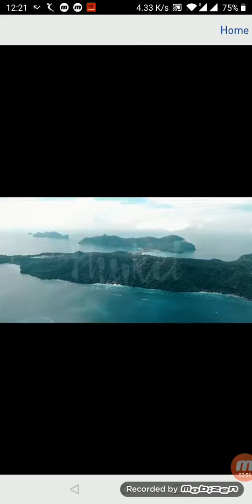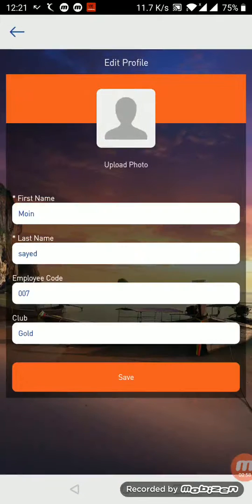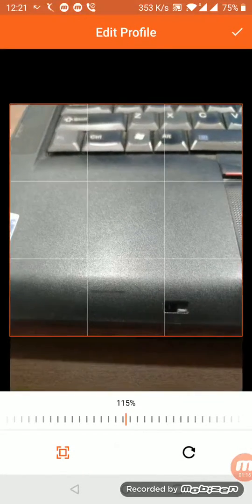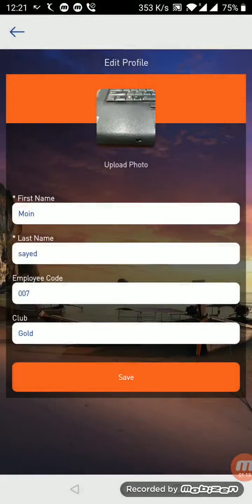When to exit this video, you just need to click on home, which will be redirecting you to the edit profile in the app where you can edit your details and click a photo or detailed profile pic. Now click on tick. You can crop the video and say save.